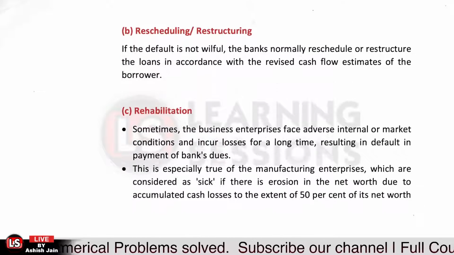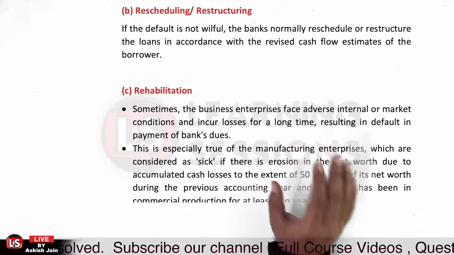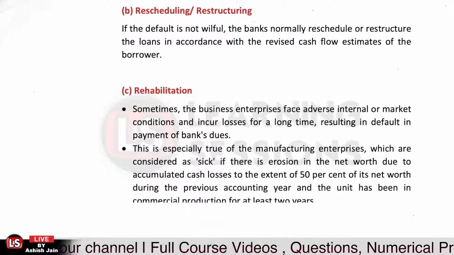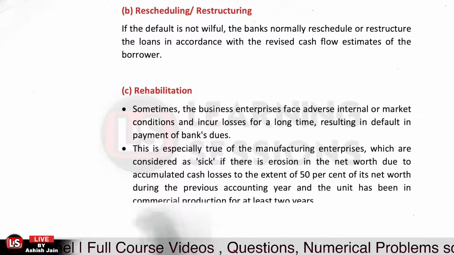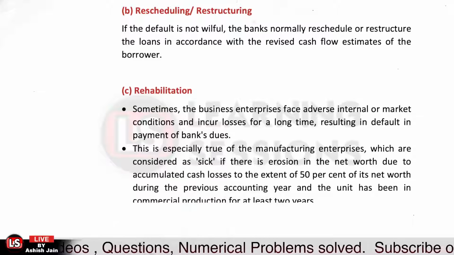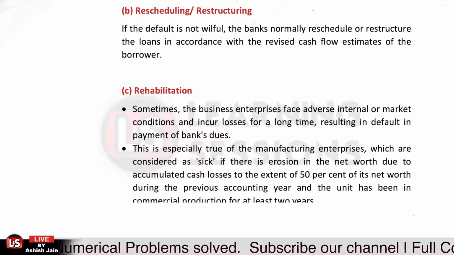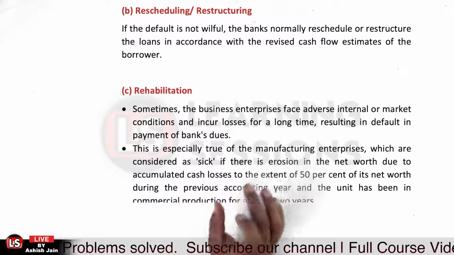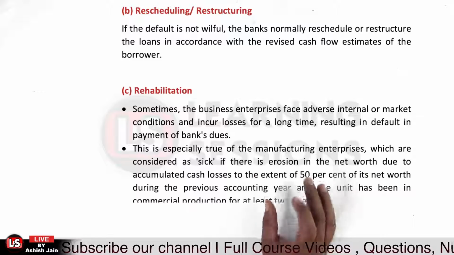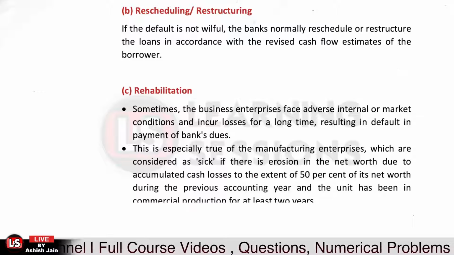The third one is related to rehabilitation. Sometimes business enterprises face adverse internal or market conditions and incur losses for a longer time, resulting in default in the banking payment system. Okay, so it may be the case that you are doing well now, but there are some market conditions due to which you are not able to make profits, and further you will not be able to pay the bank obligations. That is a scenario that actually happened, and that is not going to be forever. So in that case, the bank can select the option of rehabilitation.